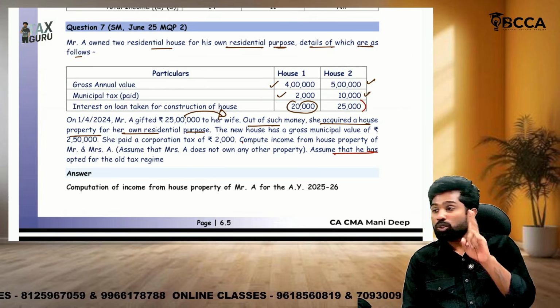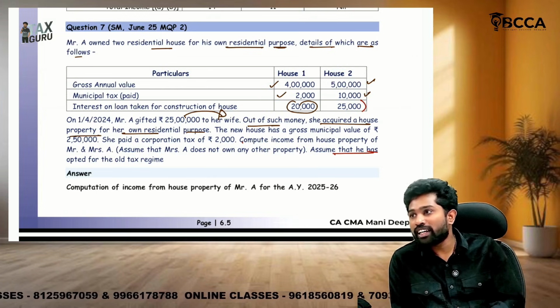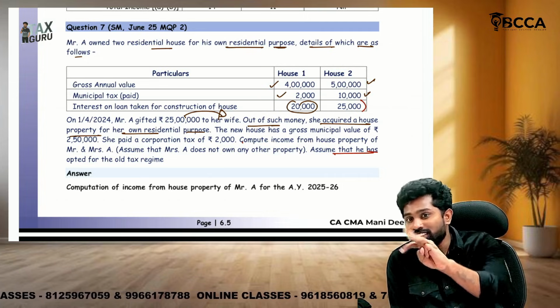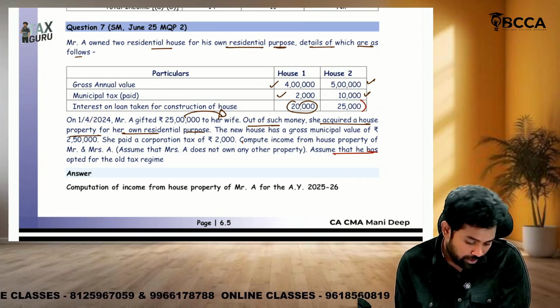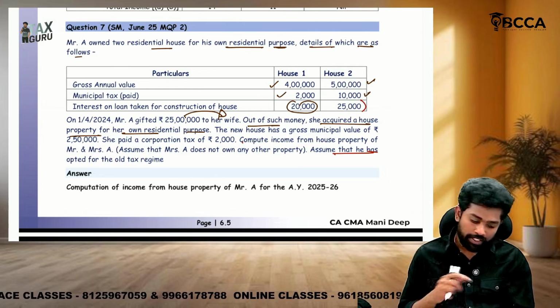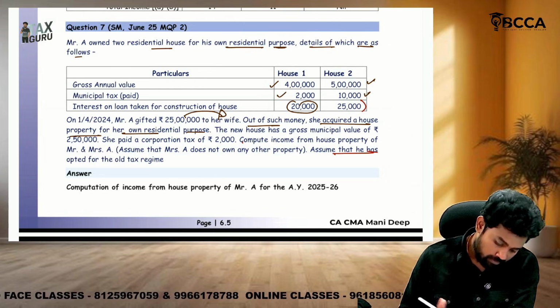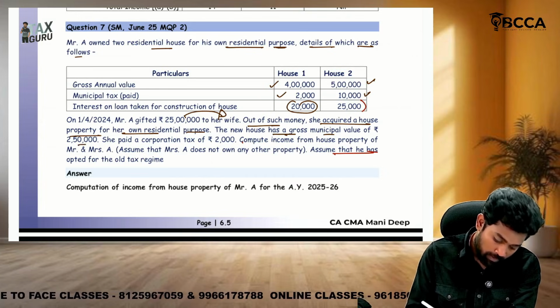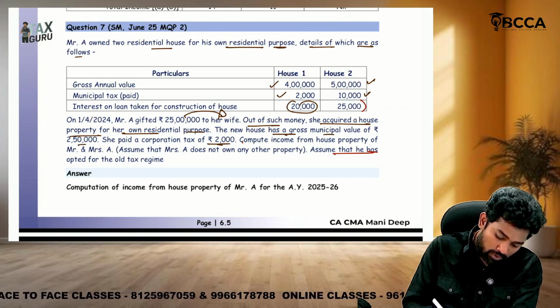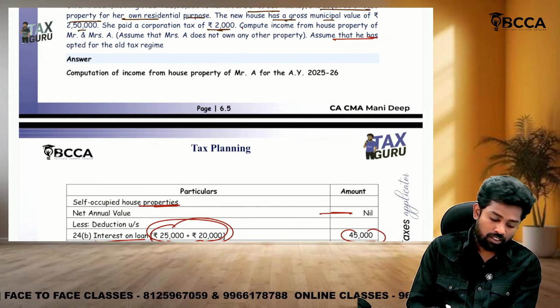Now the question comes: sir, he already has 2 houses, and the wife purchased a 3rd house. Okay, wife purchased a 3rd house, but still that also has to be included here only. The new house has a gross municipal value of 2,50,000. She paid corporation tax of 2,000. Compute income. First, sir, how do we solve?